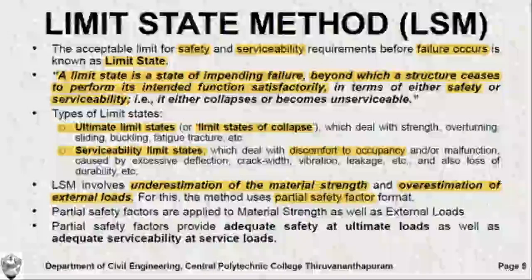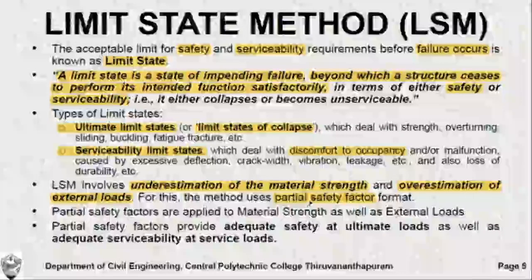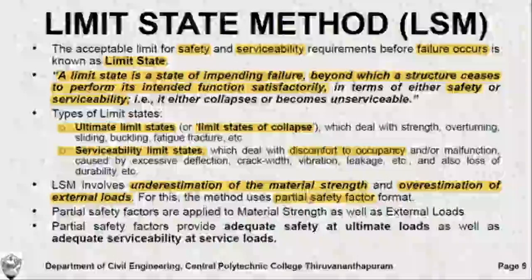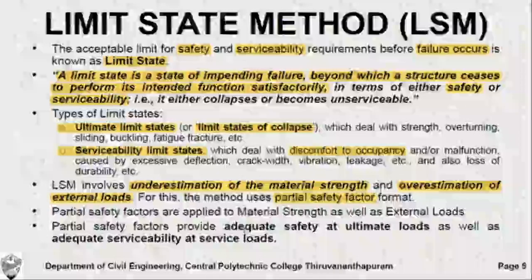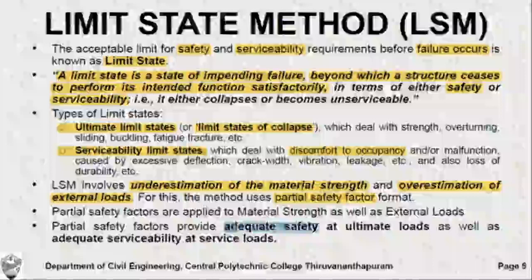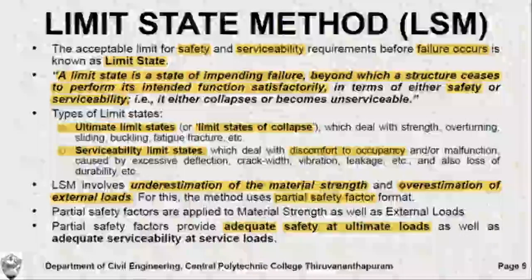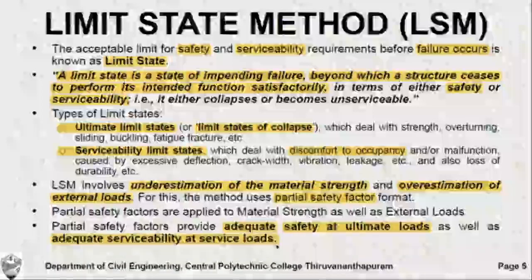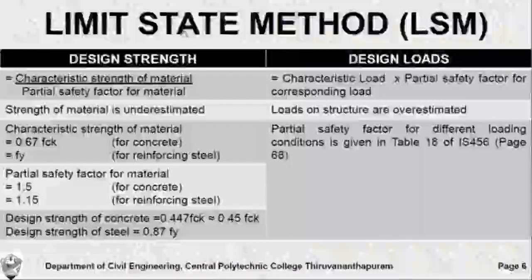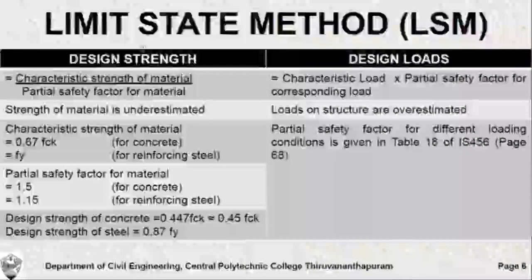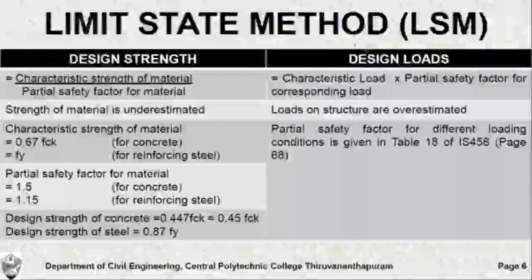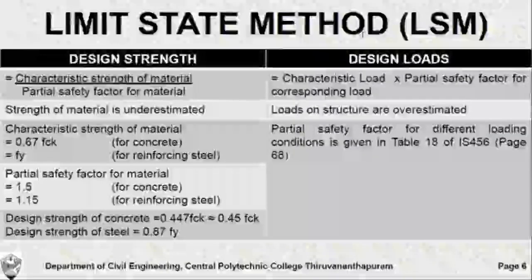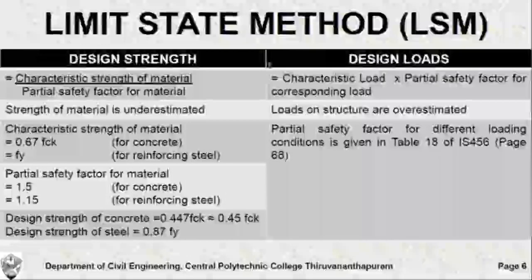Partial safety factors are those factors of safety which are individually applied to separate materials and separate loads. With the help of these partial safety factors, we can ensure that the structure has adequate safety at ultimate loads and adequate serviceability at service loads. Here we discuss two aspects: design strength and design loads. The strength and the load values used in the design are known as design strength and design loads respectively. So how do we find these out?